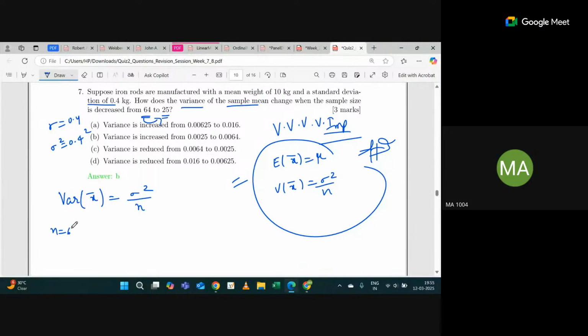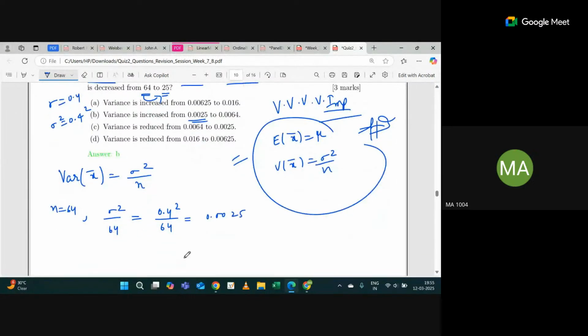If n is 64, then 0.4 square by 64, so the value will be 0.0025. You can cross check. If n is 25, then 0.4 square by 25, which is 0.0064. So this option is correct.